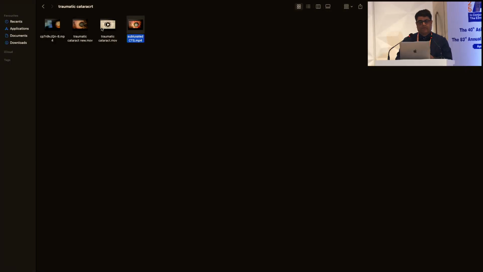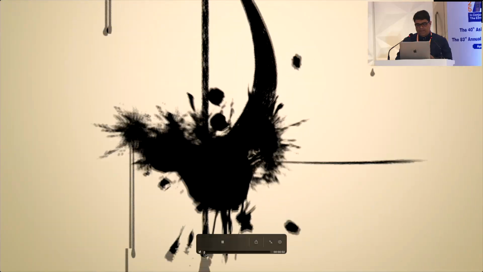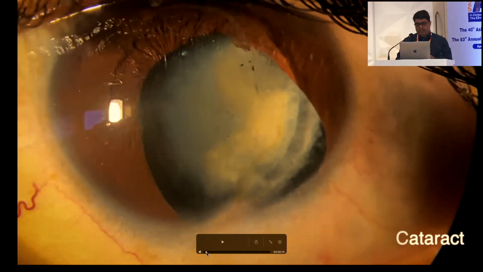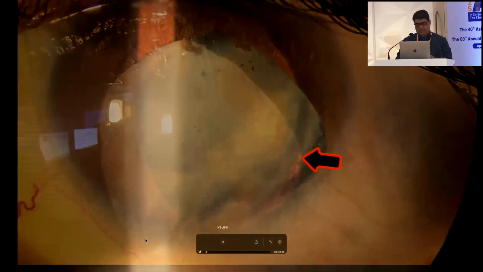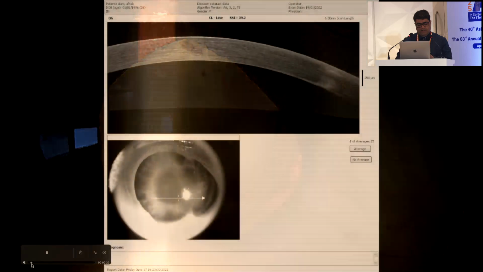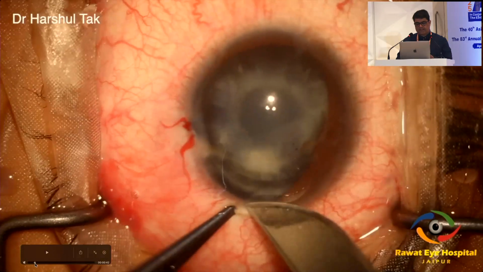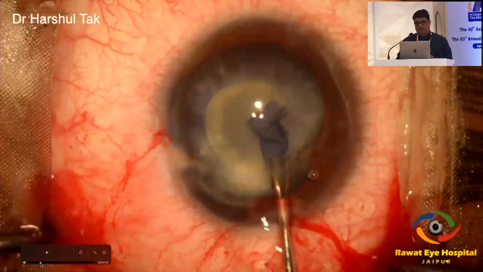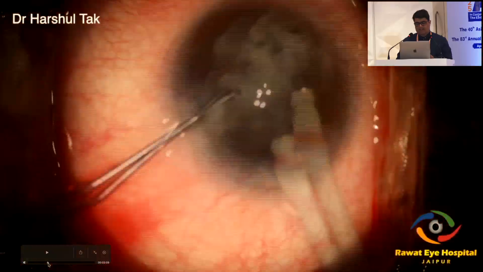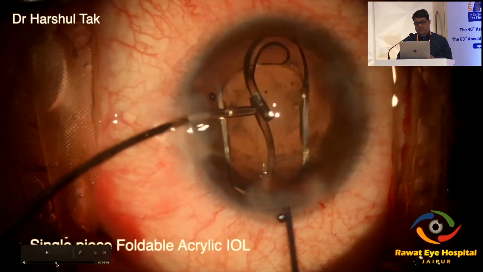And I think one last case I would like to show quickly in a few seconds. So many times you may have a traumatic cataract along with some iris defect, and traumatic mydriasis is there. So you may need to do pupilloplasty in these cases. So nothing great in chopping this nucleus, again it is a traumatic cataract. So once you put the IOL,